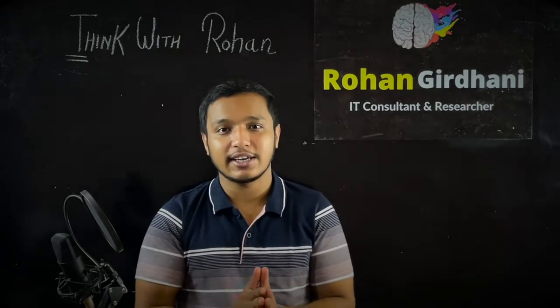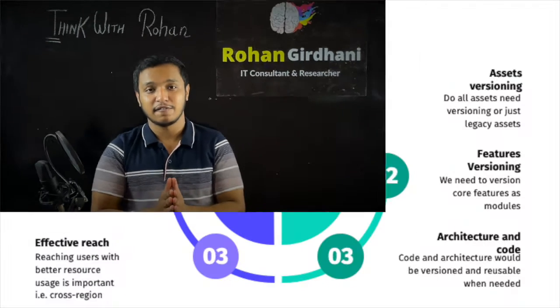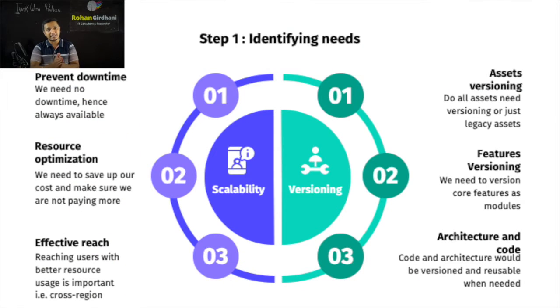Step number 1 is identifying the needs, where we require scalability and versioning. As you move towards the release cycle, you should be able to identify which specific part needs scalability, or which specific part needs versioning, or both.